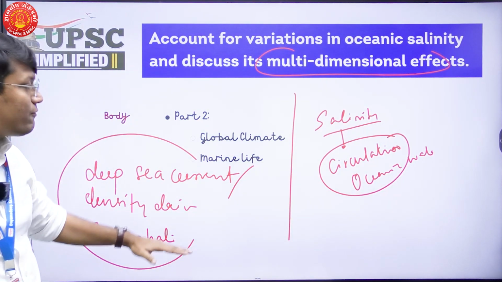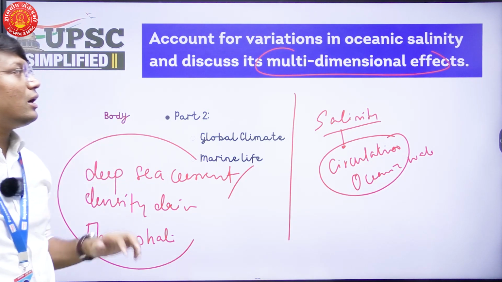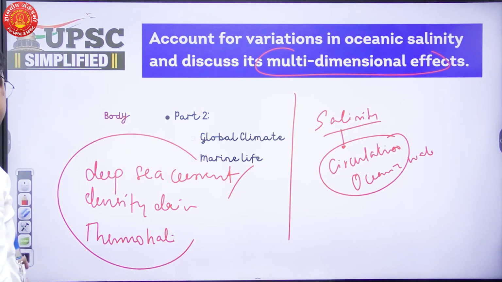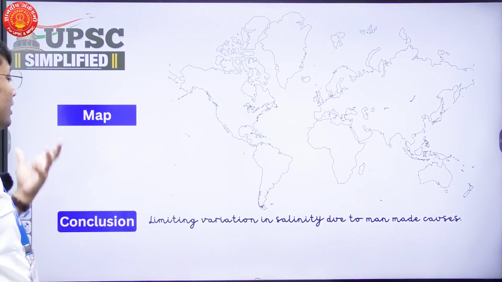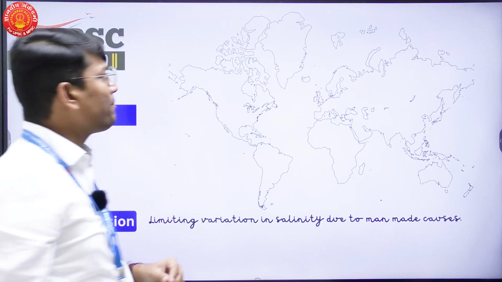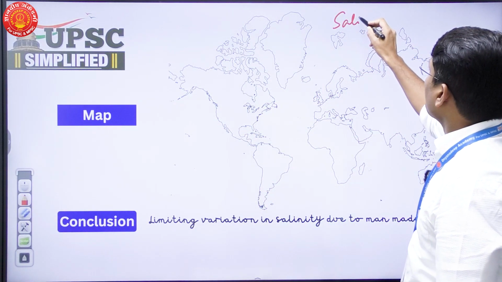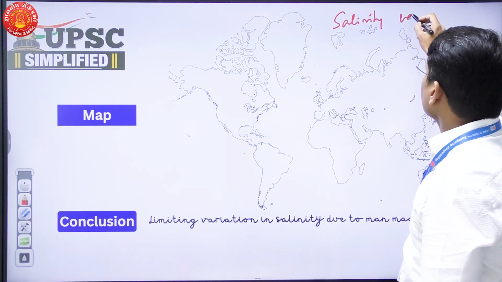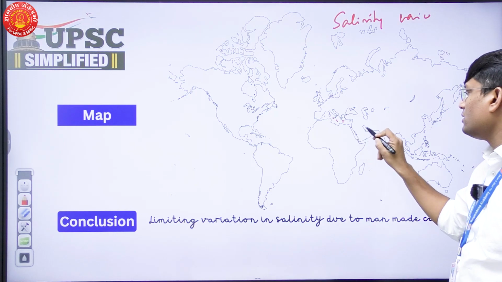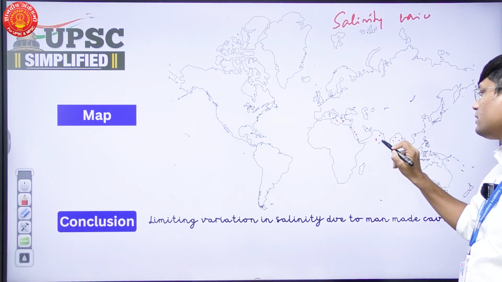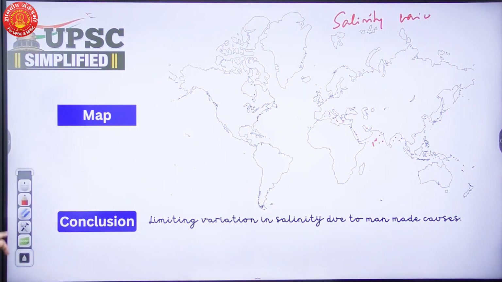Now, there are not many effects, but you have to explain each and every single effect when it comes to the effects of variation in salinity. So we have addressed the second part also. Let's see what can be drawn in the map. So in the map, you can show salinity across various regions. Okay. So just identify where there is high salinity. These will be the particular regions where there will be high salinity and low salinity regions. All these you need to address.